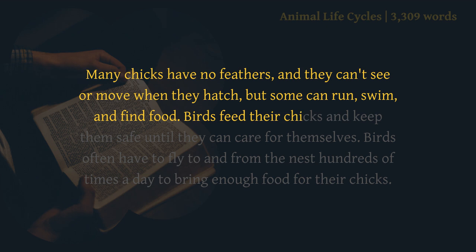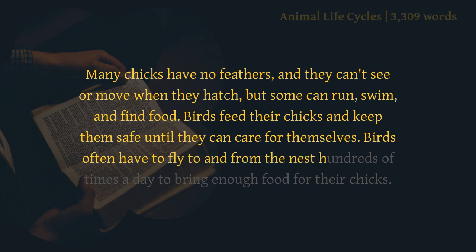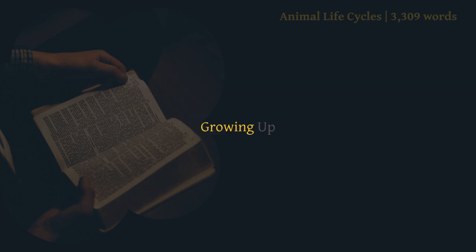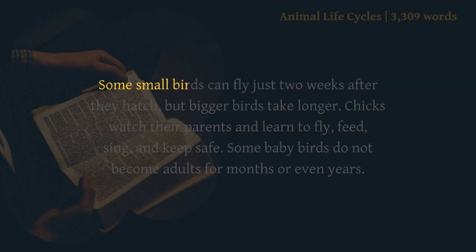Birds feed their chicks and keep them safe until they can care for themselves. Birds often have to fly to and from the nest hundreds of times a day to bring enough food for their chicks. Growing up. Some small birds can fly just 2 weeks after they hatch, but bigger birds take longer.